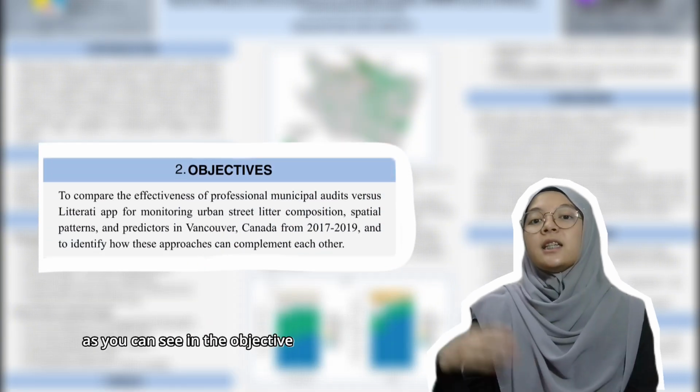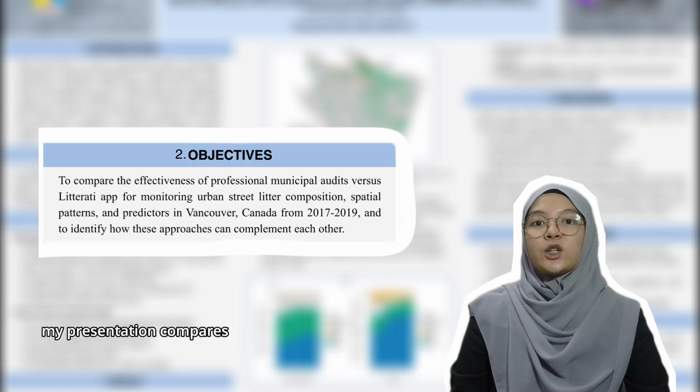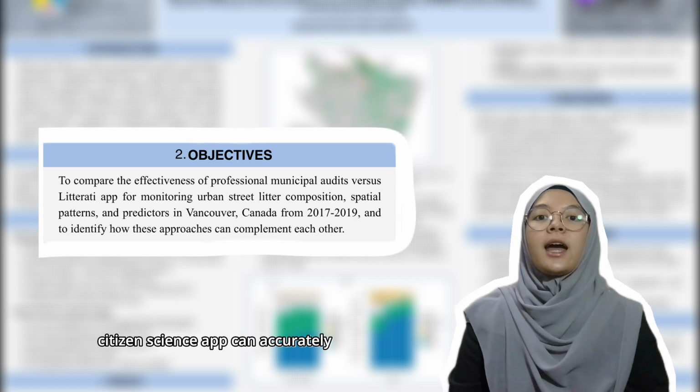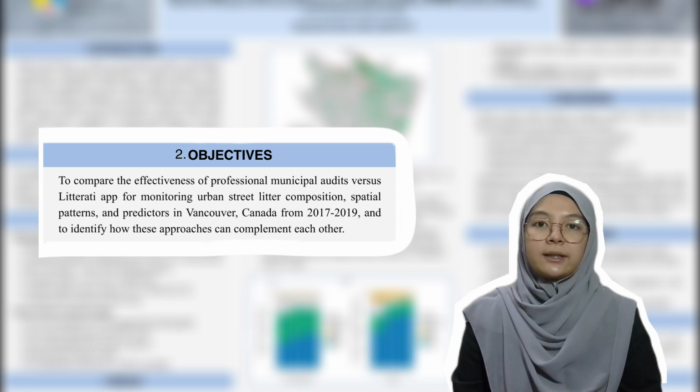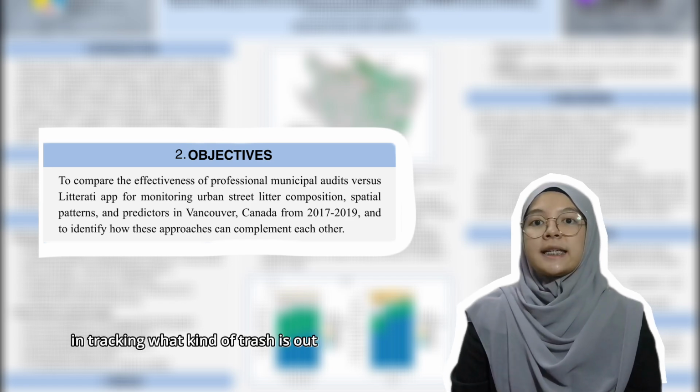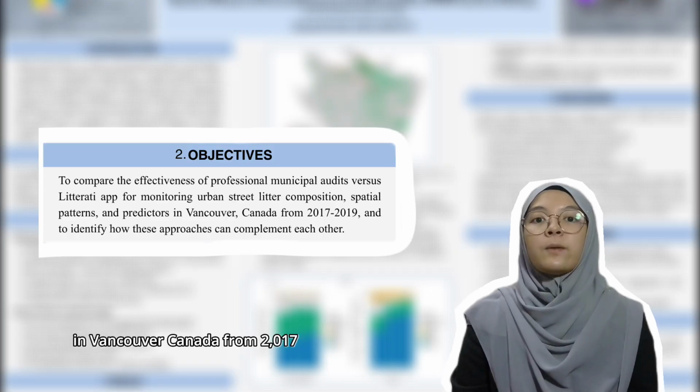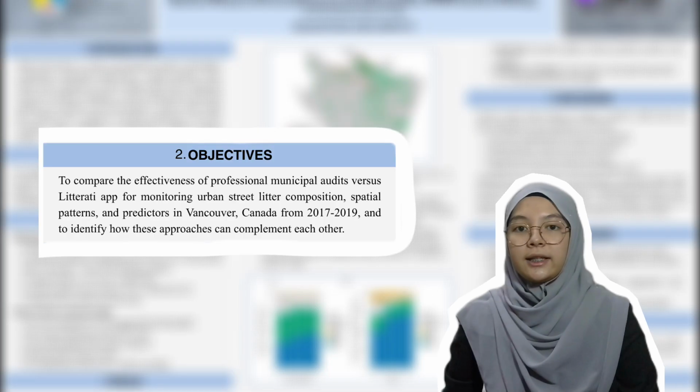density. As you can see in the objective section, my presentation compares these two methods to see if the citizen science app can accurately match professional city audits in tracking what kind of trash is out there and also where it is being dropped in Vancouver, Canada from 2017 to 2019.